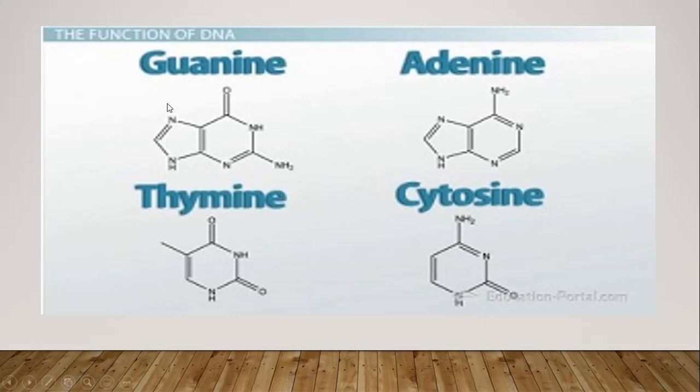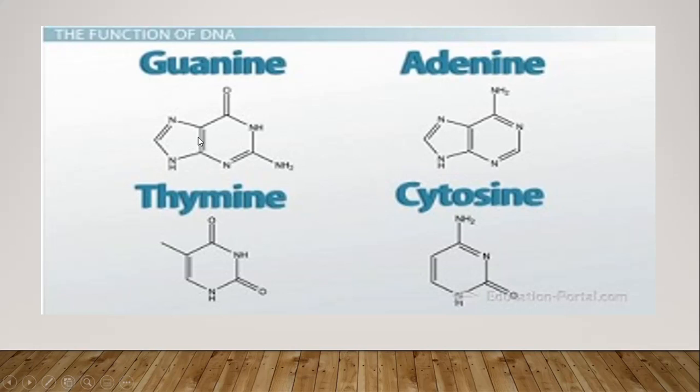You can see in this diagram that this is guanine and this is adenine. These are the two purine bases, G and A, and both of these consist of two aromatic rings combined together.